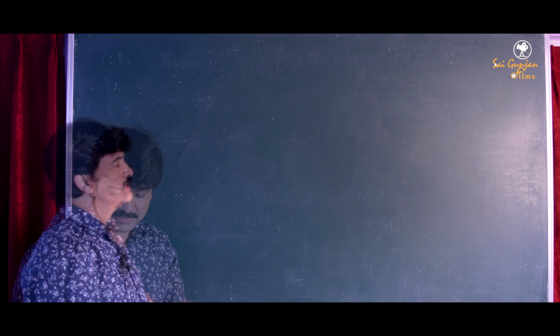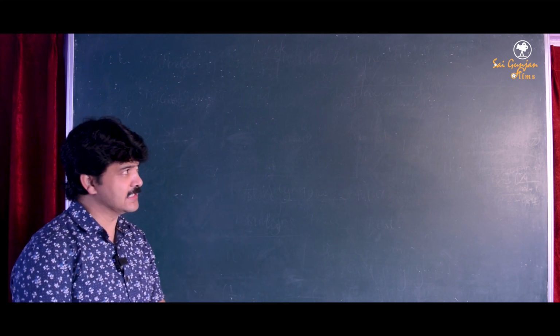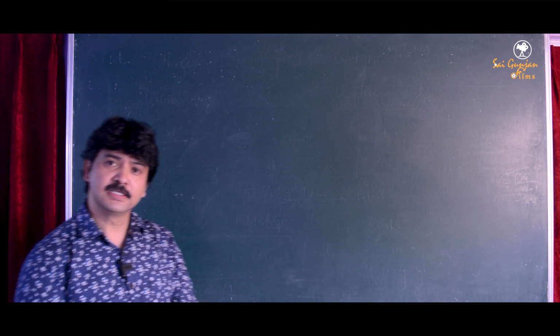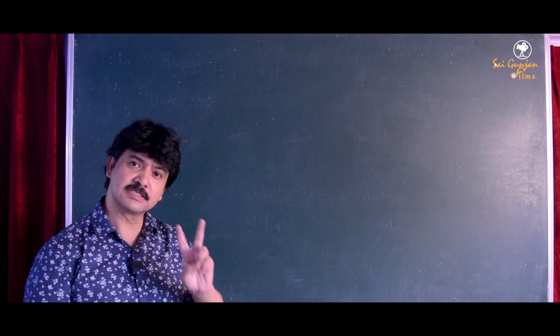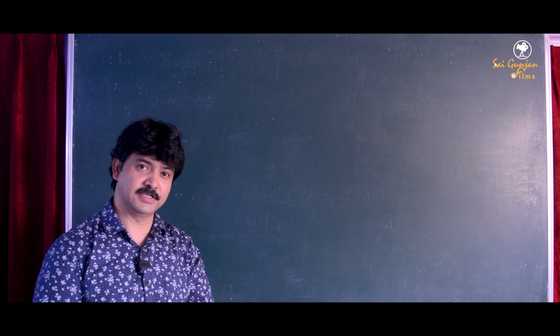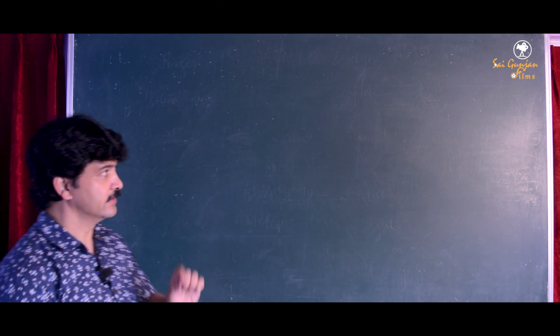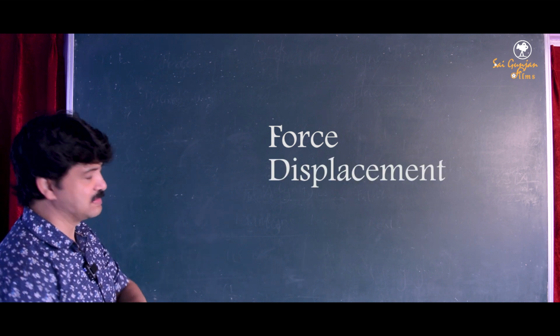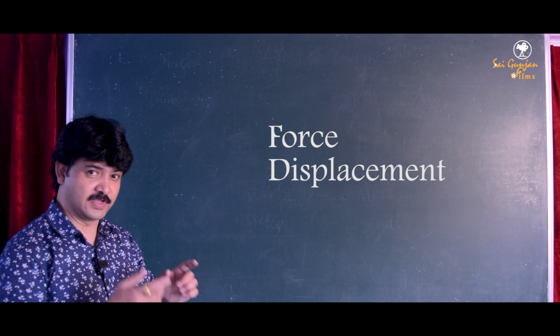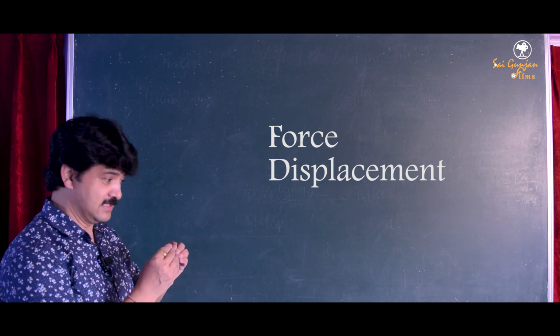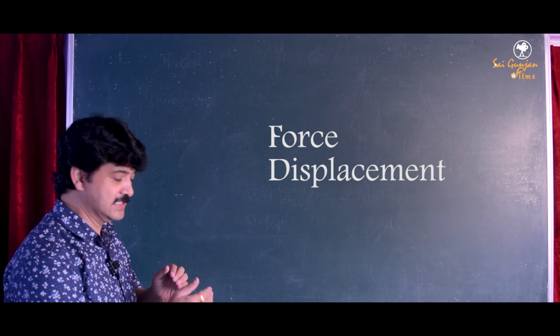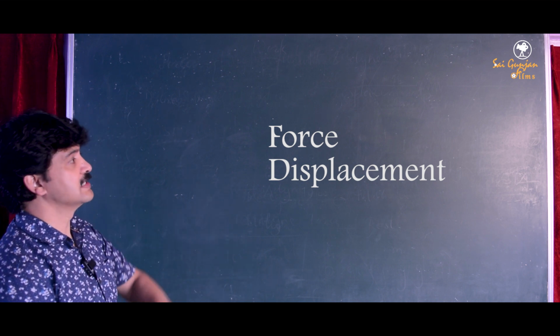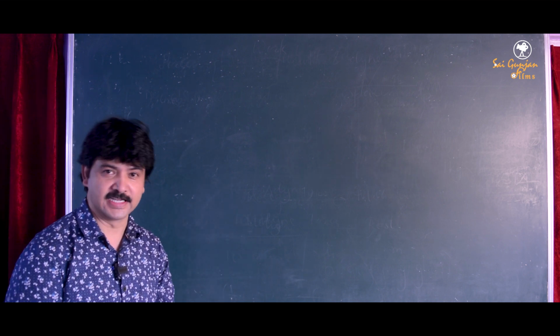Okay? So you see, in all these cases, for work to be done, there are two things which are needed. One is the force and the second one is the displacement. So when there is force applied and that force applied produces displacement, then only we say some work is done.